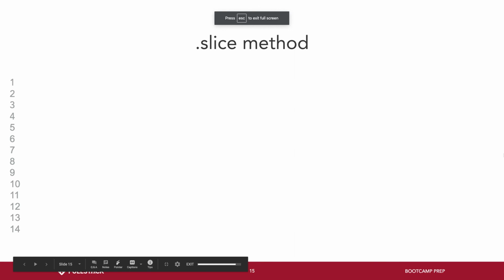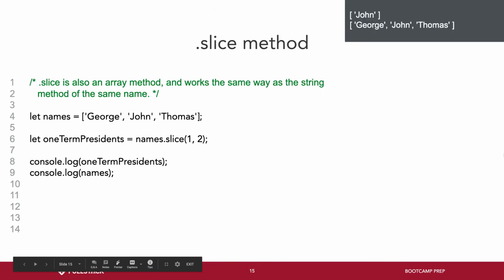Let's go over the slice method real quick again. So slice: let names equal George, John, Thomas, and we get let oneTermPrecedence equal names.slice(1, 2). One term precedence, we get John, and names is still the same because slice returns a copy of the array, right? A different array, a new array, okay? And a little review, 1 is the starting index, right? Which is inclusive. So as you can see, at index 1, we have John. So we include that in our results.